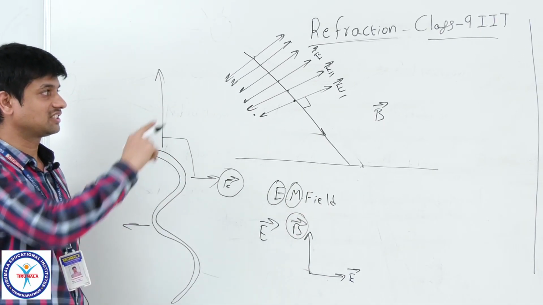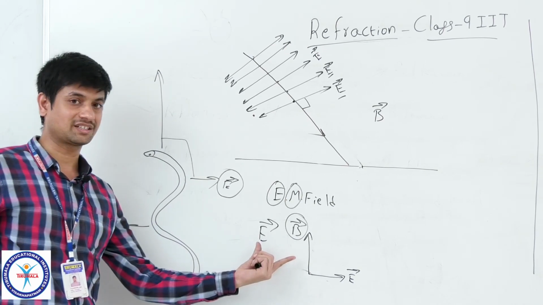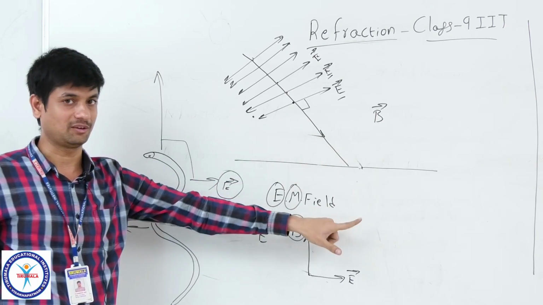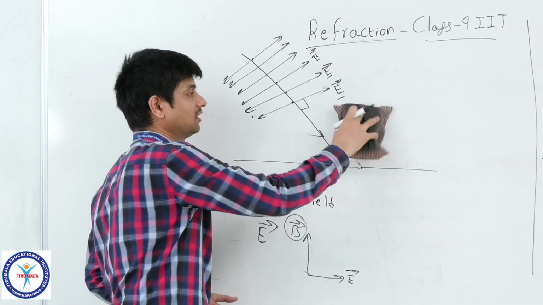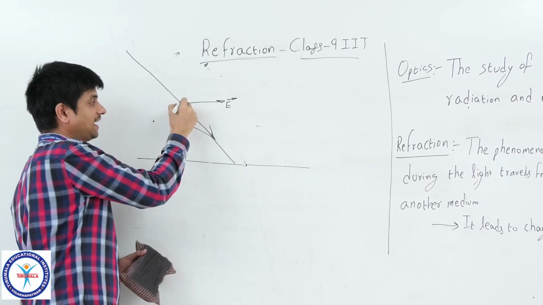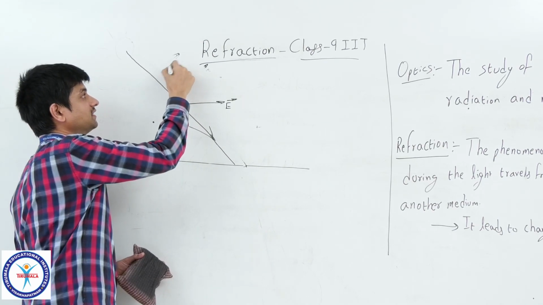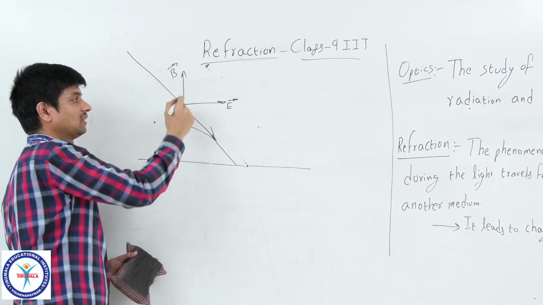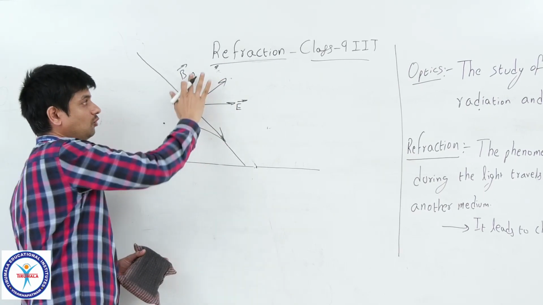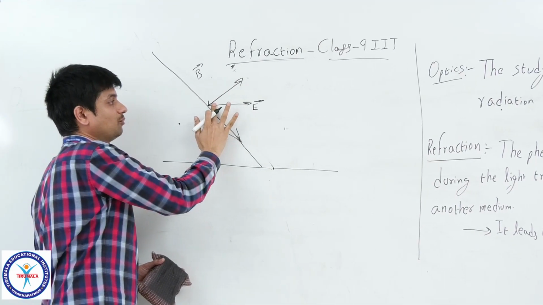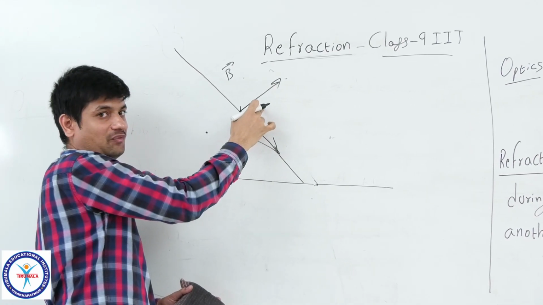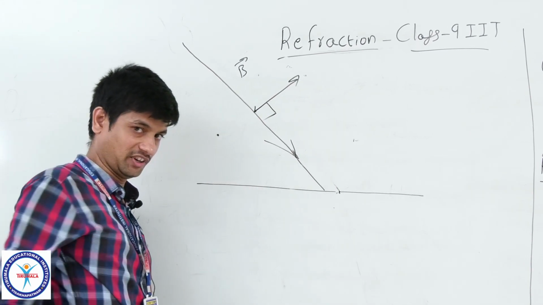Yes. So every disturbance, if I consider these two components resultant, how will it be varied when it enter from one medium to another medium? Let me explain by using the diagram. It has one electric field component this side. It has one magnetic field component this side. Yes. So what will happen? Due to these two, you will have the resultant like this. So once you can erase this B field component, E field component, you can see, I said you before, the plane wavefront that is perpendicular to its propagation.